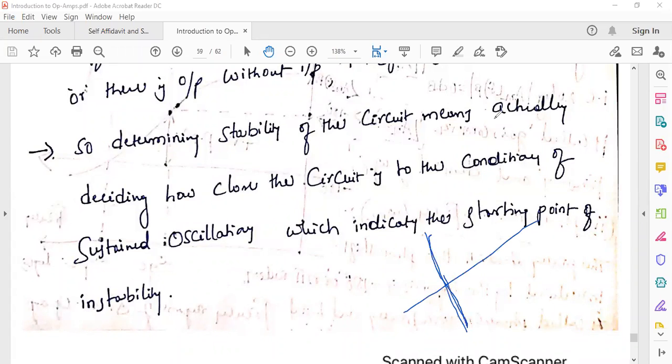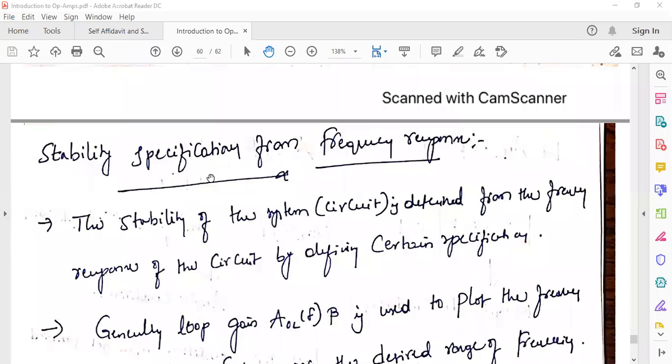After this position, this entire region is the unstable state. Whenever your system reaches this marginally stable condition, your system is ready to fall into the unstable state, right? So that is what he explained.